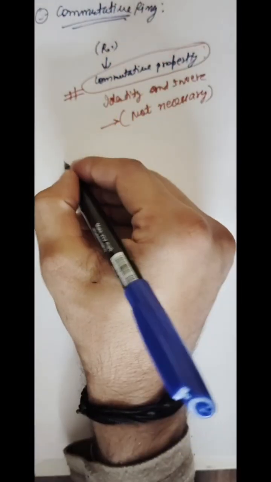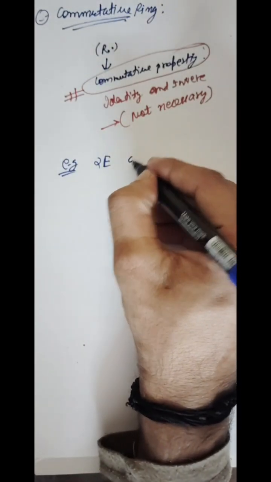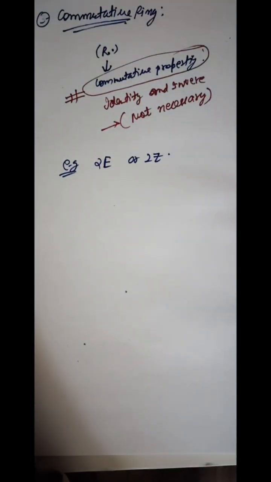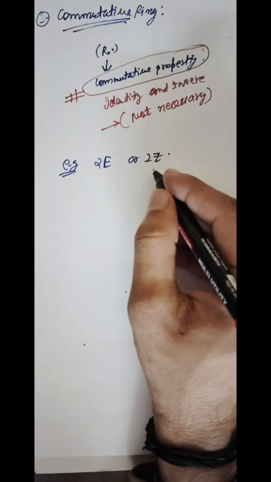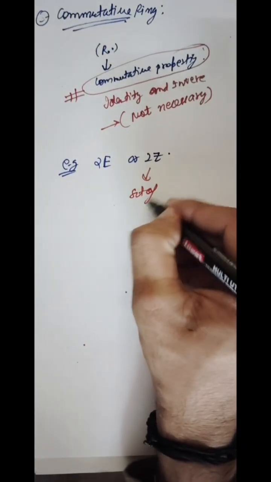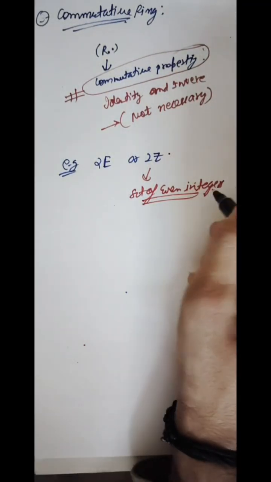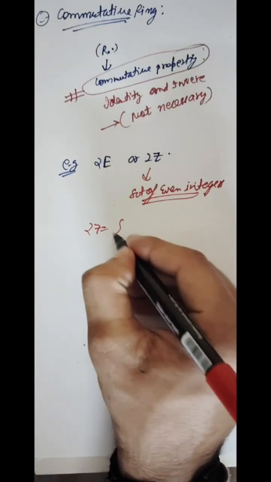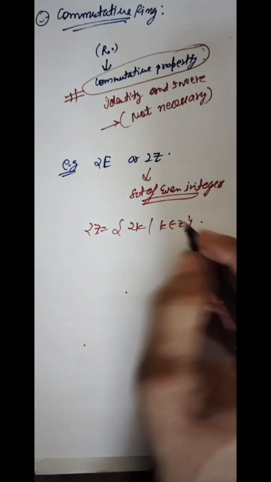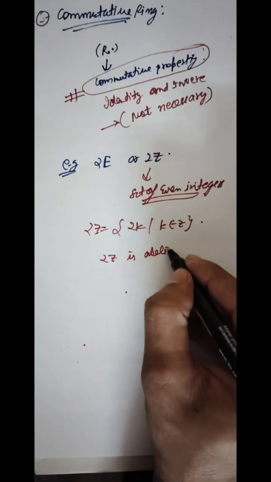A very beautiful example of this is 2Z. So student, this is your set of even integers, that is 2Z equals 2k, where k belongs to Z. Student, we know that 2Z is an abelian group.